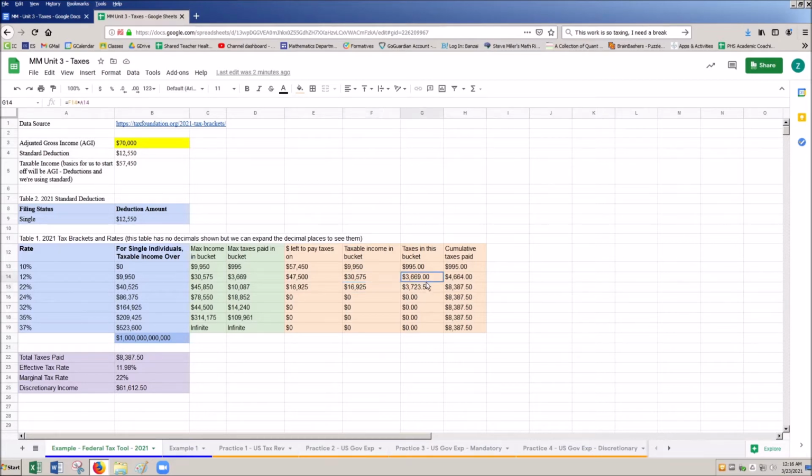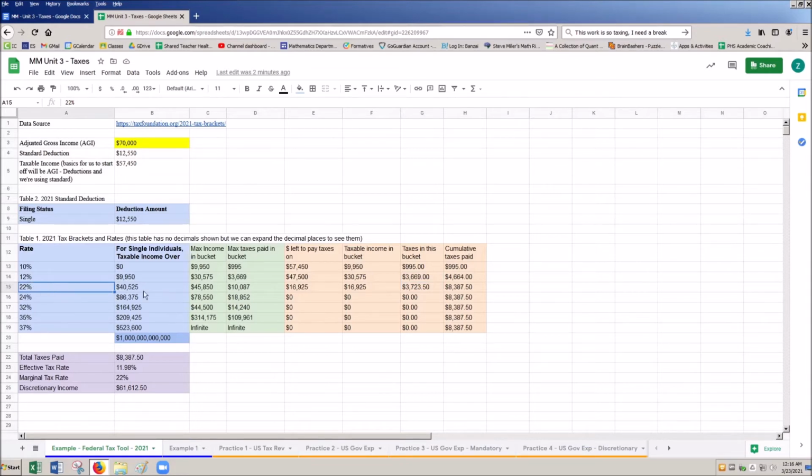We can see we're just paying a little bit more, call it 50 bucks more in taxes on way less, right? 16,925 versus this 30,575.